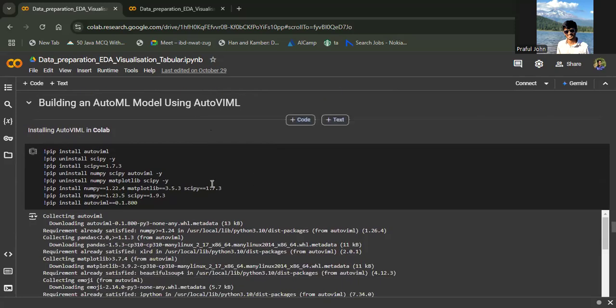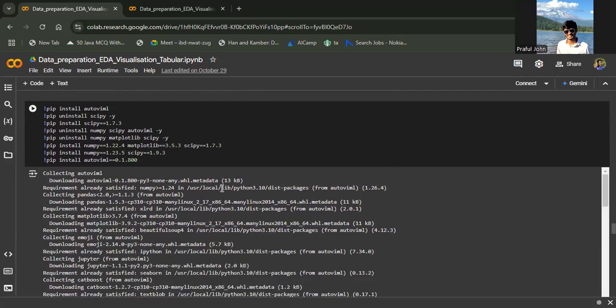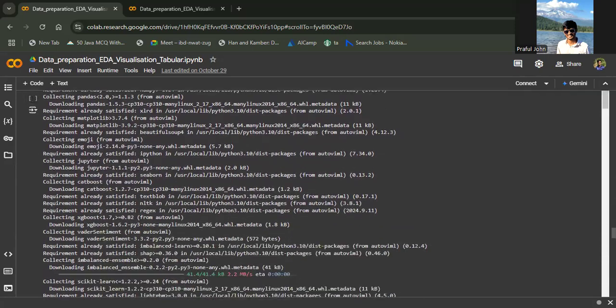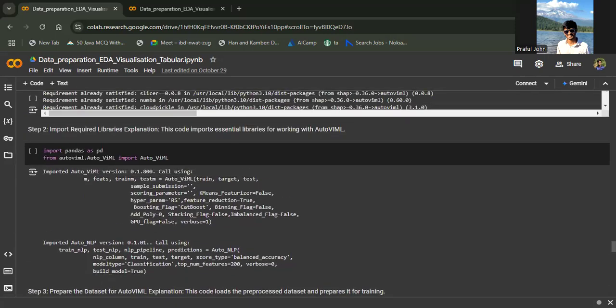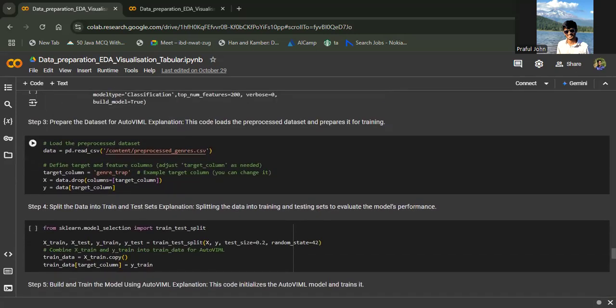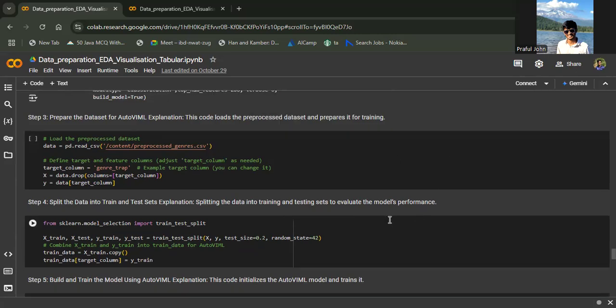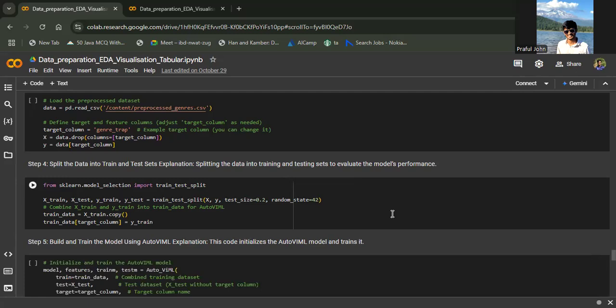So we'll be using AutoVIML for model building. The idea here will be pretty simple. We'll import the required libraries, and it will take care of everything on its own. It will prepare the data, it will split the data, and it will build the model on its own. This is very low code, and we will drop the target column in the beginning, which is the genre trap.